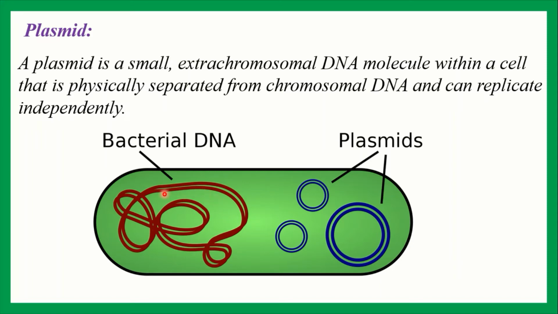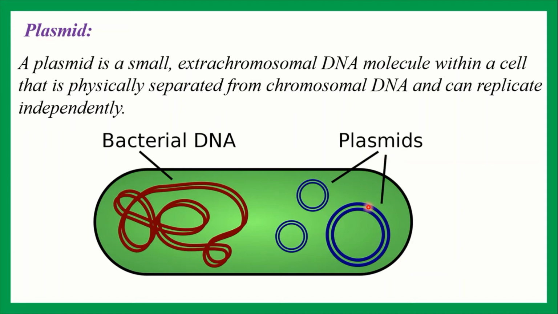So nuclear material, that means DNA, is spread within the cytoplasm, and except this DNA, this type of bacteria carries another type of DNA. This other DNA is called plasmid DNA, and this plasmid carries genetic information. Okay everybody.